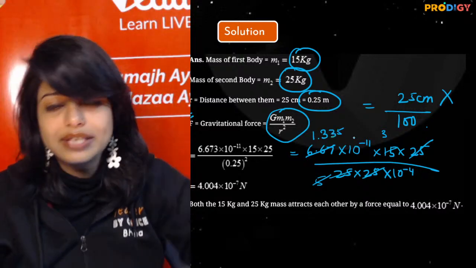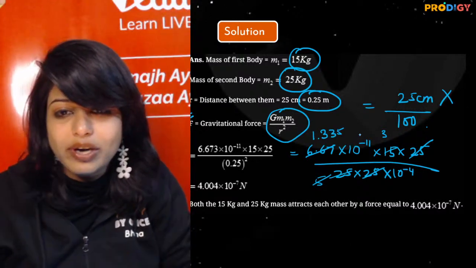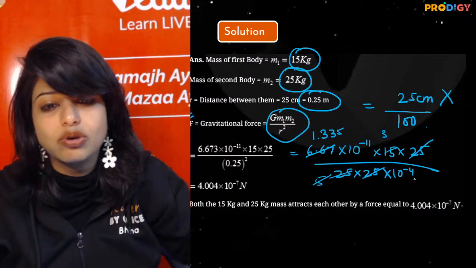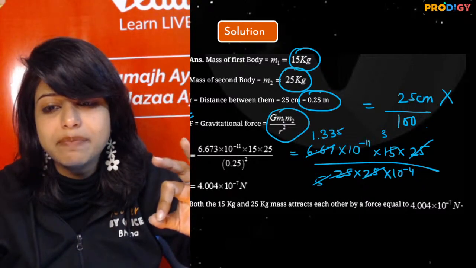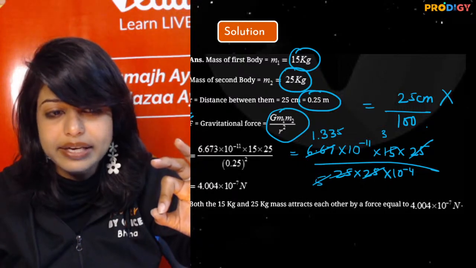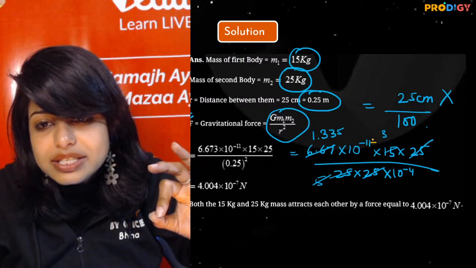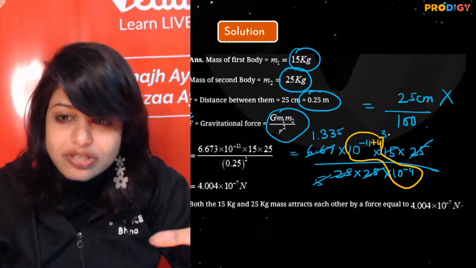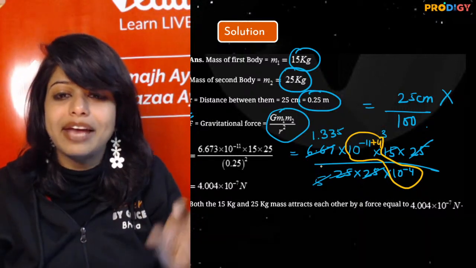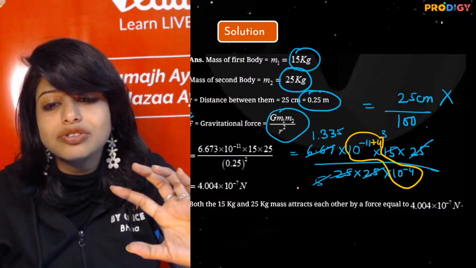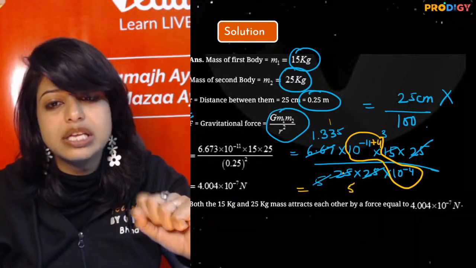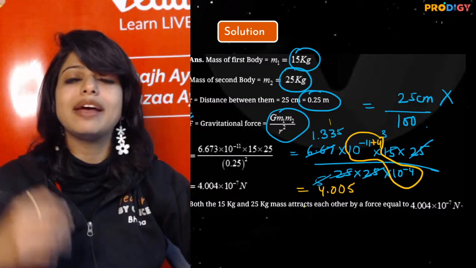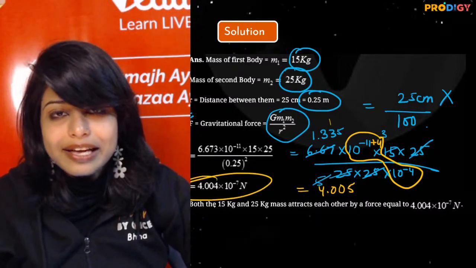Now I have to just see what happens if I multiply 1.335 into 3 and all the zeros together. Minus 11 plus 4 will happen when I take this. So you have to just solve the tens together and solve the other. So I am making my life easy. I have divided as well. So 3 into 5 is 15, and it is around 4.005. My answer becomes easy. This is the force.